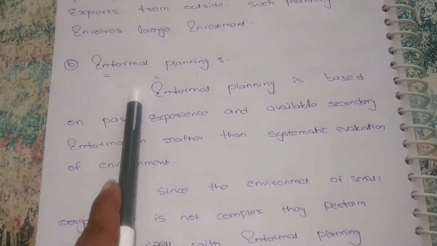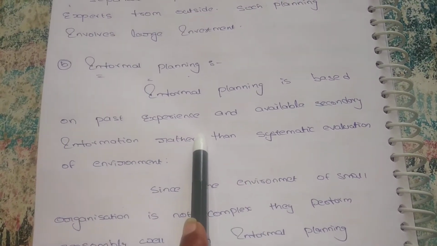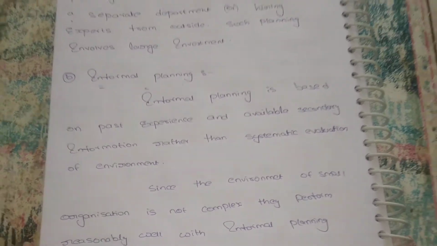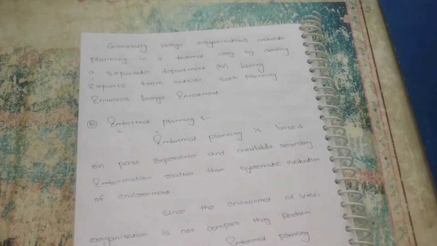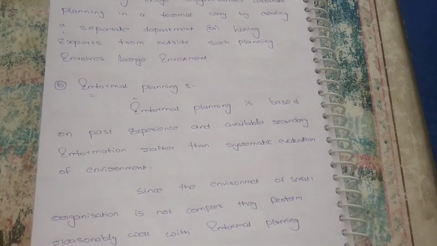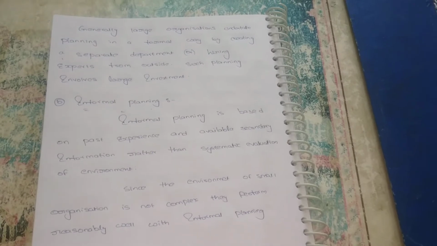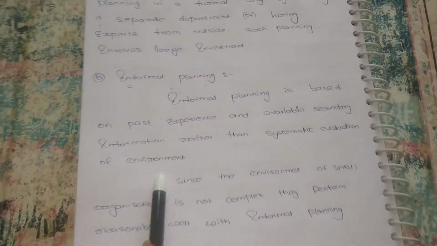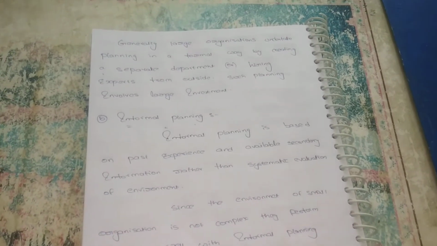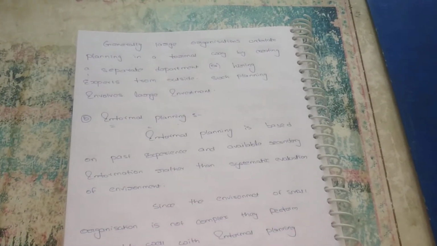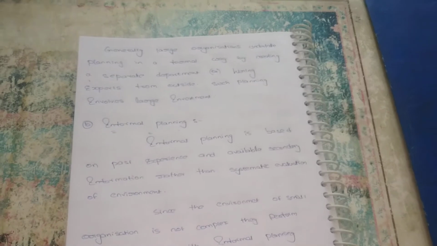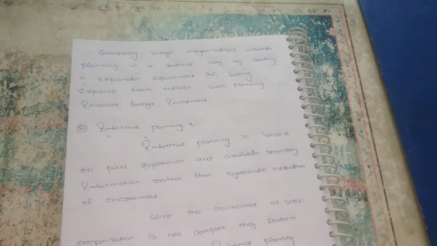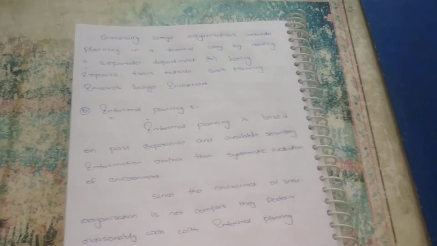Next, informal planning. Informal planning is based on past experience and available secondary information. Formal planning is based on our observed information, but informal planning is based on past records and already proved facts rather than systematic evaluation of the environment. It is completely opposite to formal planning. Based on past records and already proved facts, we make decisions.